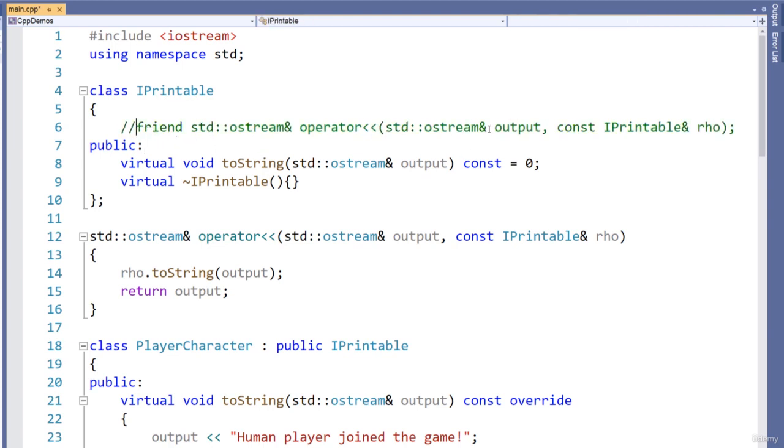Comment that out. I use this here as a demonstration, but remember this is a different formal parameter than this one right here. Okay, these are not the same. This formal parameter belongs to toString. This formal parameter belongs to this operator right here. And what do I mean by this?